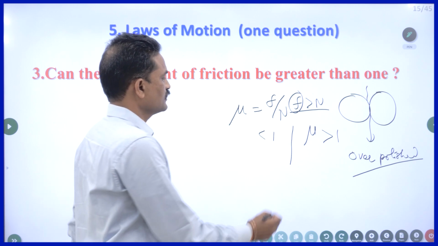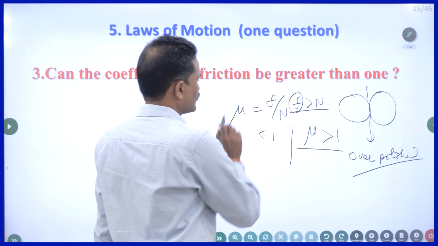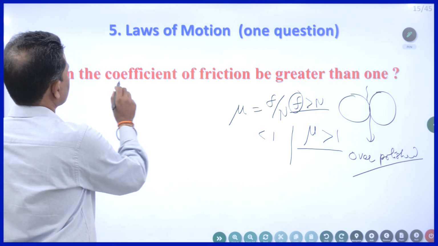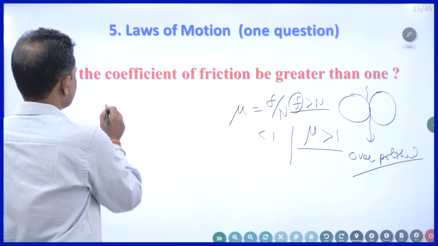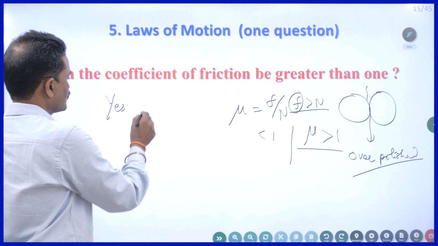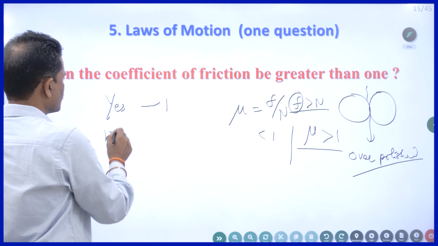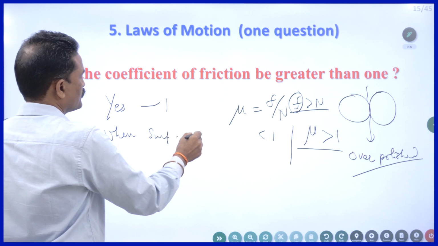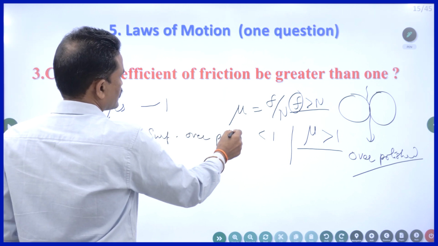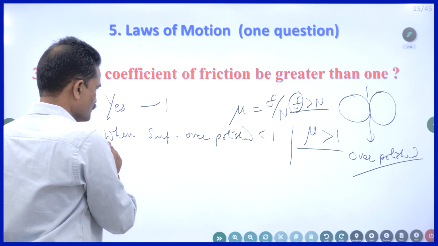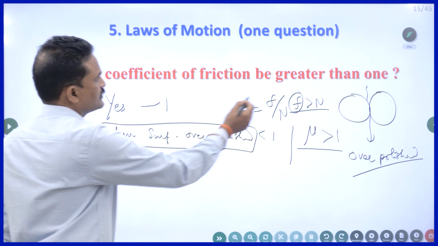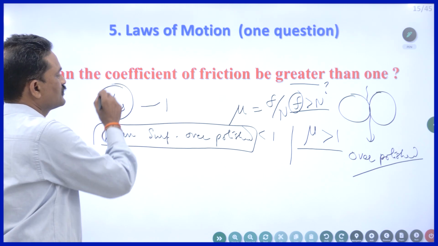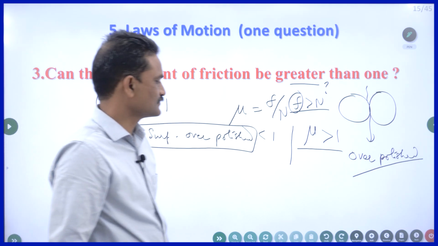In that case only mu is greater than 1. In all other cases, it is less than 1. So the answer is, can the coefficient of friction be greater than 1? Yes. If you write this, you will get 1 mark. When surfaces are over polished. That's all. That is the answer. Even if you don't write this, here the reason is not asked. So for writing yes, you will get 2 marks. Right.